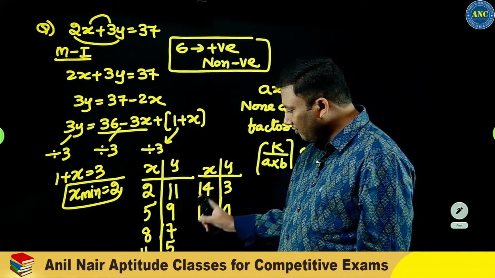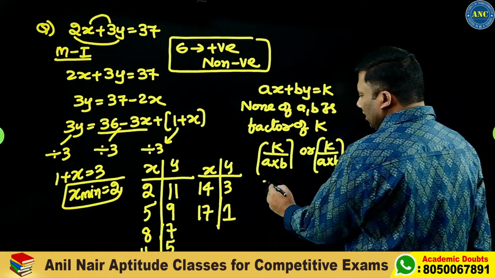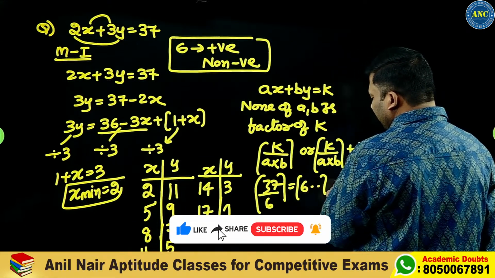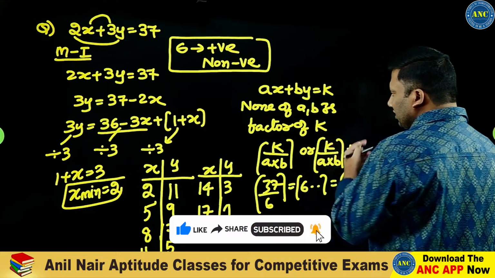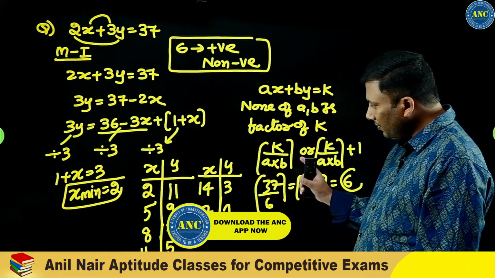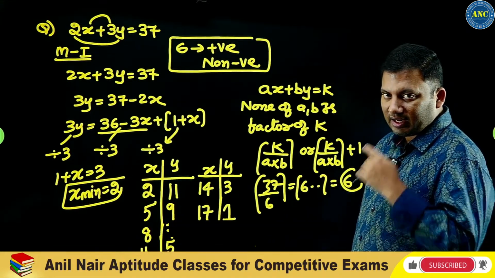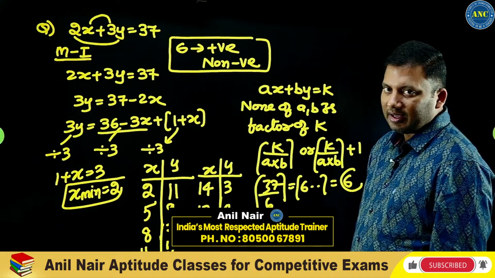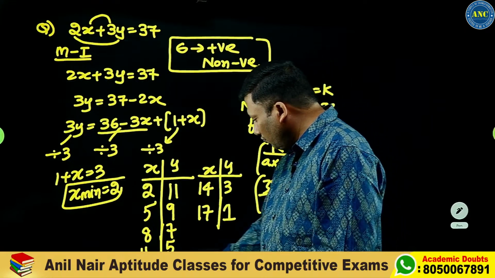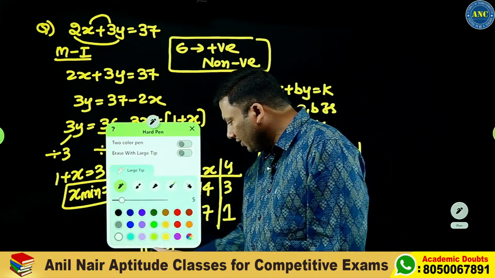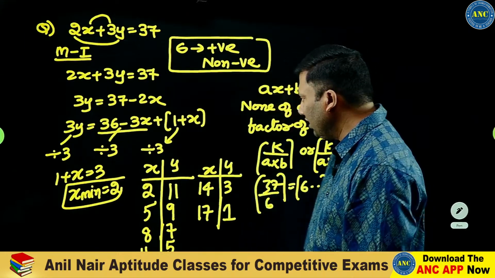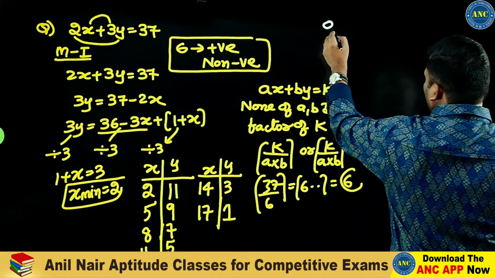1, 2, 3, 4, 5, 6. So if you see 37 by 6, 6 point something, we will ignore the decimal. Answer for this question is 6. Anything other than this, that answer can be eliminated. I hope the idea is very much clear. Ax plus by is equivalent to k, where none of a comma b is a factor of right hand side. Let us take one more question.